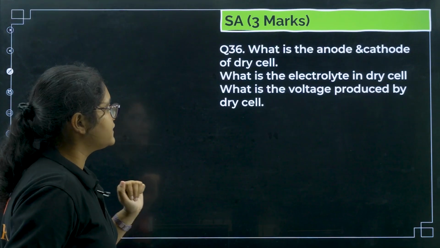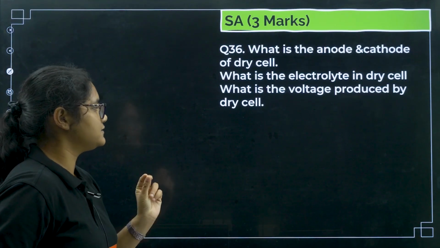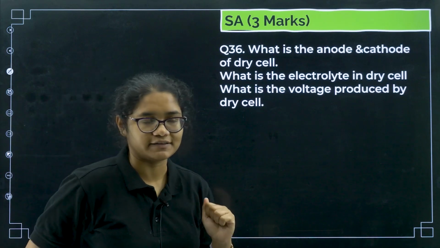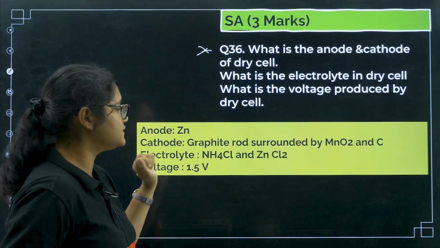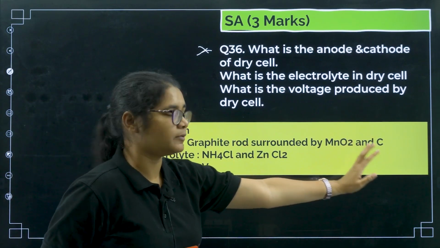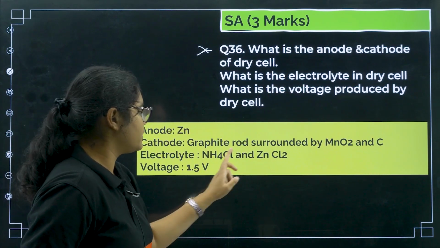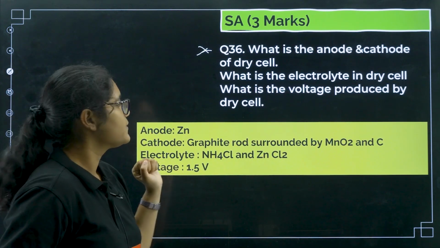Okay. Next, what is anode and cathode of dry cell? What is the electrolyte in dry cell? What is the voltage produced by the dry cell? This is important. Okay, please remember. Anode is zinc, cathode is graphite rod surrounded by MnO2 and carbon. Electrolyte is ammonium chloride and zinc chloride. Voltage produced is 1.5 volt.